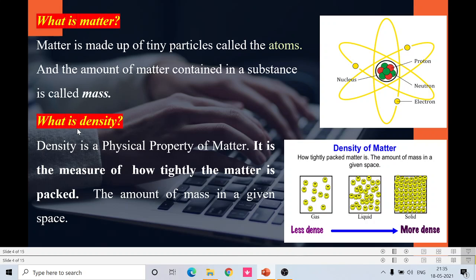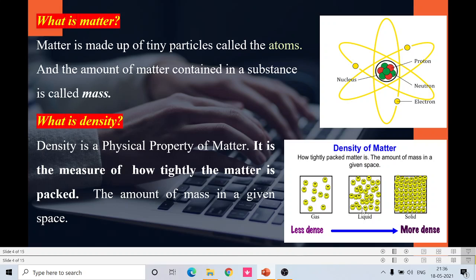Then what is density? Density is a physical property of matter. It is the measure of how tightly the matter is packed, that is, the amount of mass in a given space. Look at the picture. There are three similar boxes. The first box is solid. These smileys represent the atoms. In this box, the atoms are tightly packed, so it is heavier.